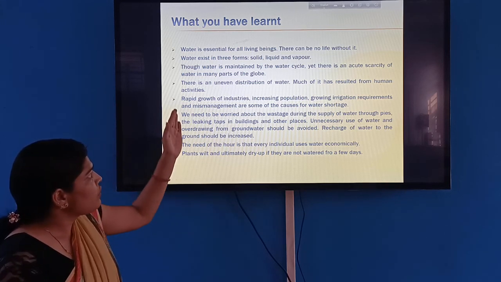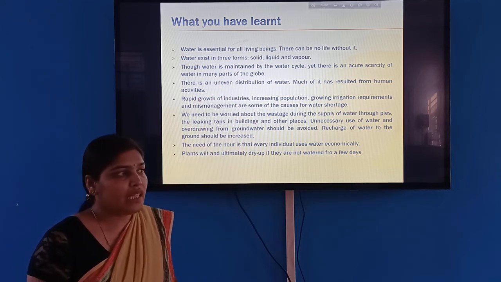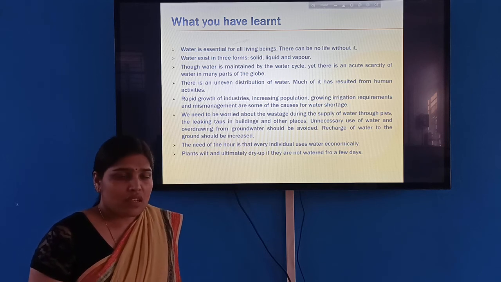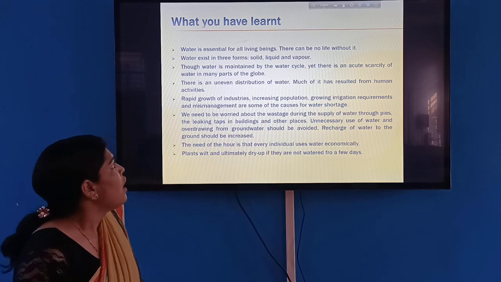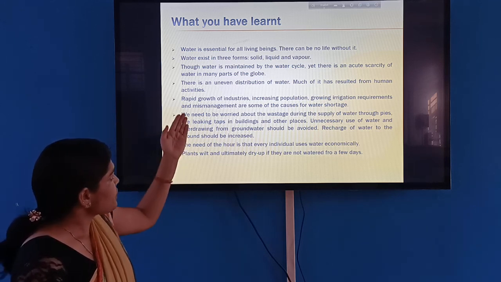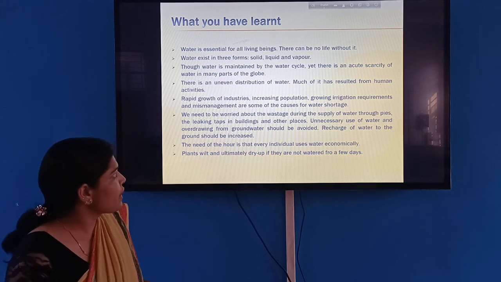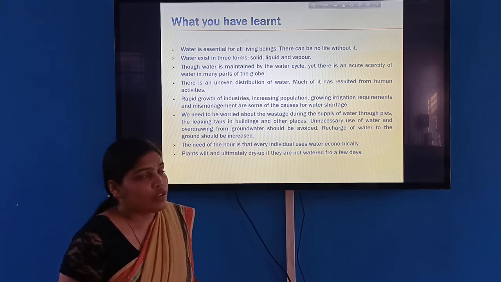We have also learned about the uneven distribution of water: in many places there is a lot of rainfall, and in some areas there is no rainfall at all. The rapid growth of industries, increasing population, growing irrigation requirements and mismanagement are some of the causes of water shortage.